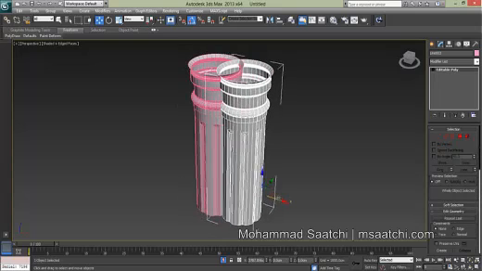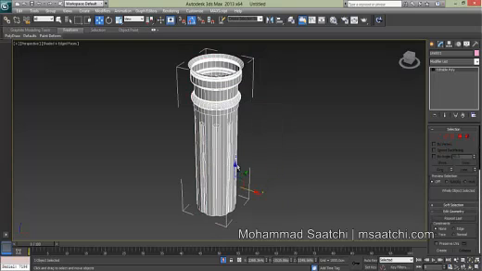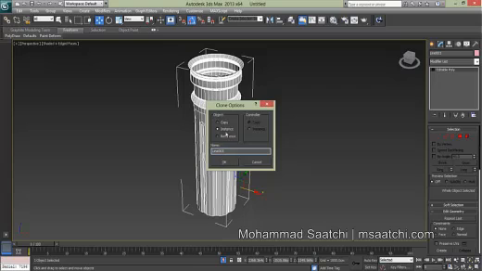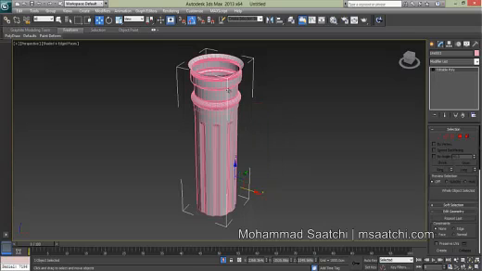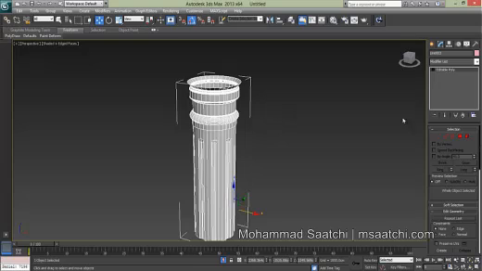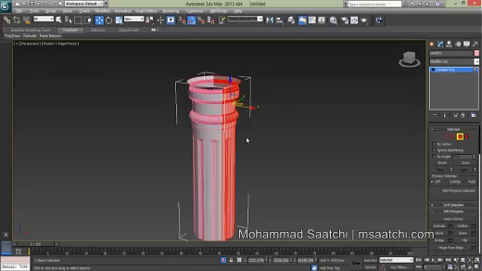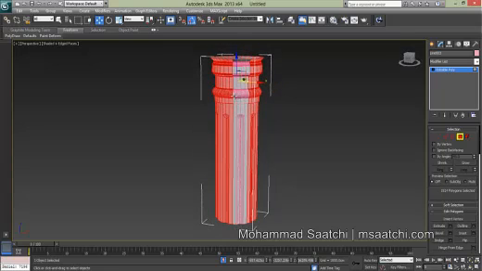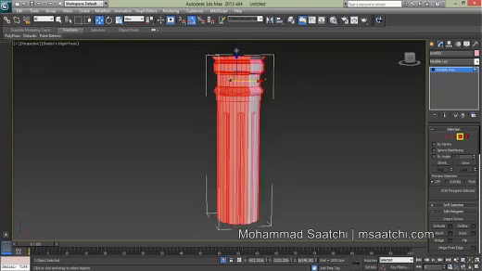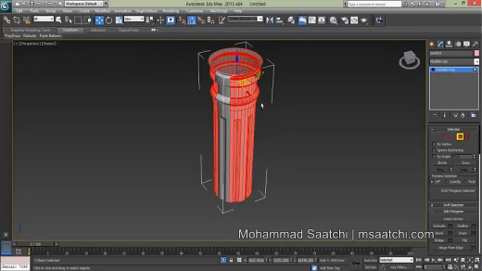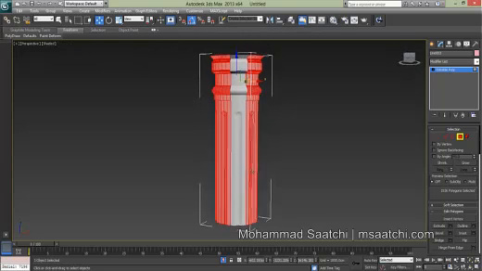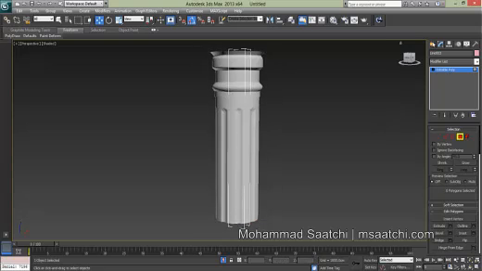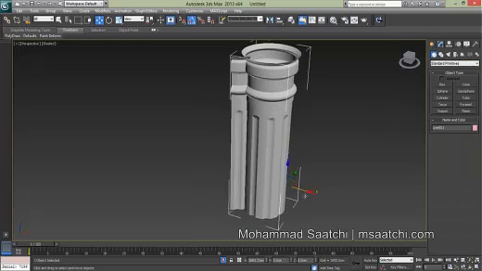Now copy this model. Use Ctrl V to copy the model, and then continue our work. Go to polygon mode and select these and these. Just select this part and click on delete button. This is the copy.